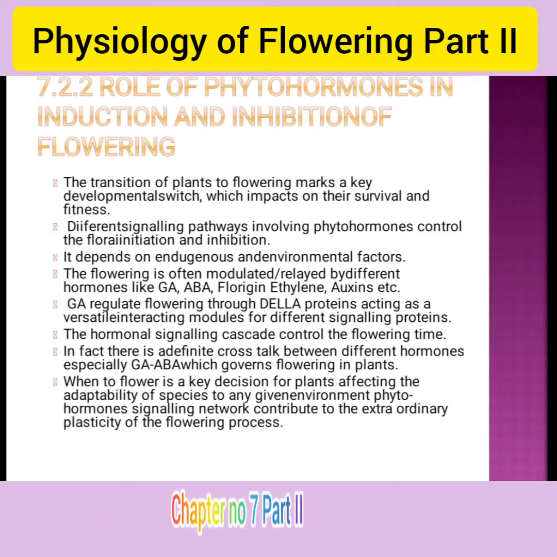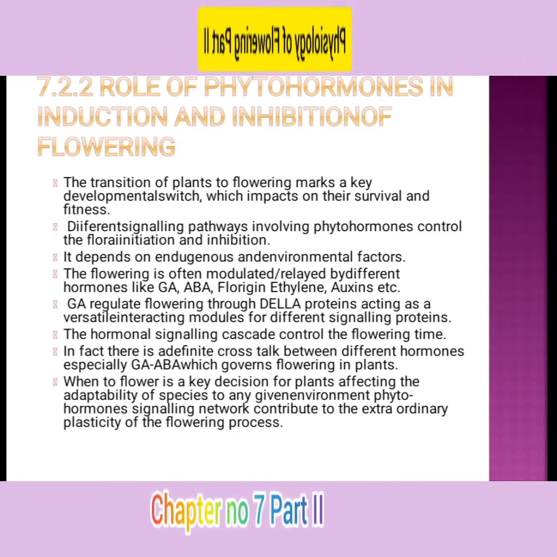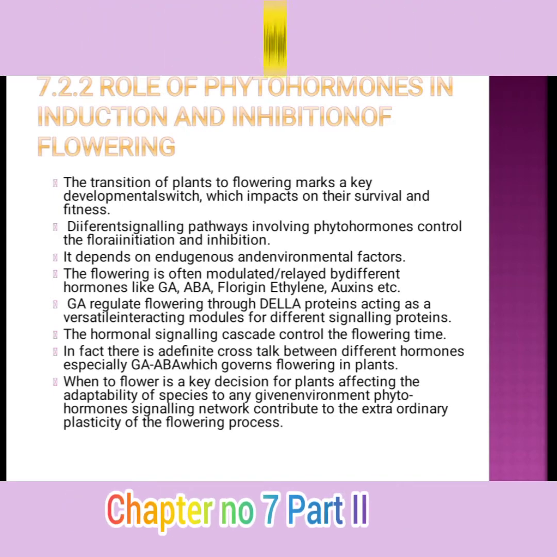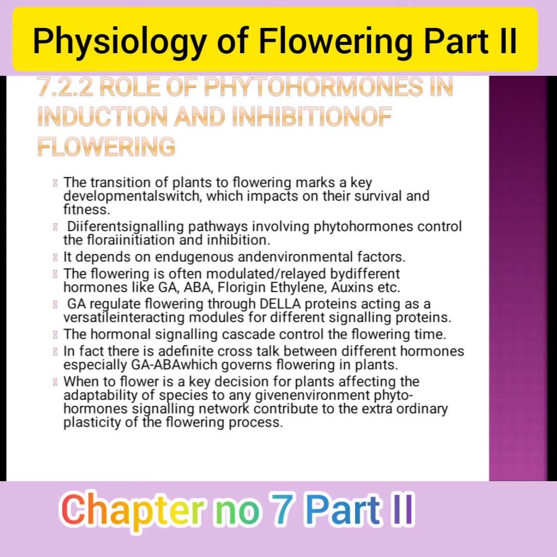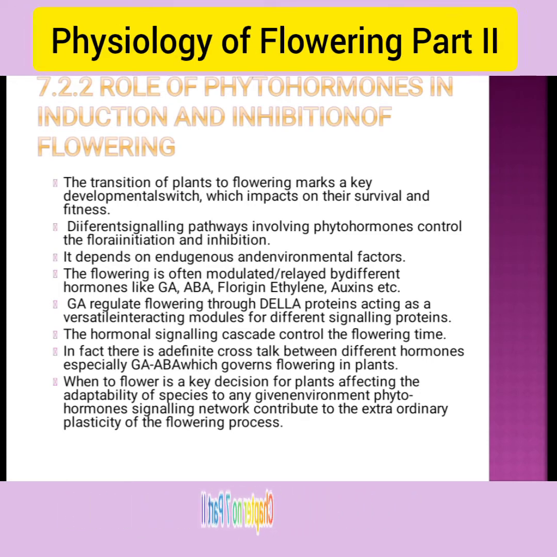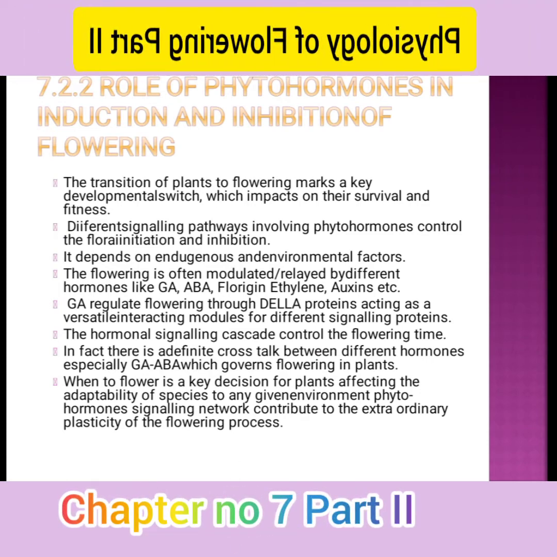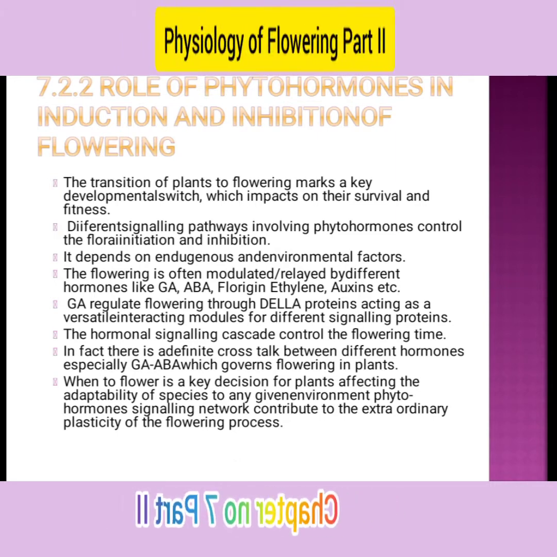The transition of a plant to flower marks a key developmental step for its survival and fitness. Different signaling pathways involving phytohormones control flowering and its inhibition.